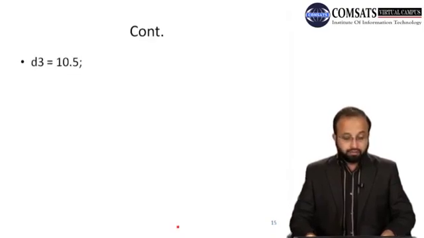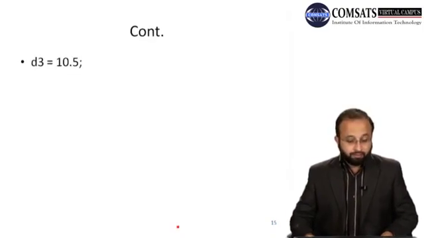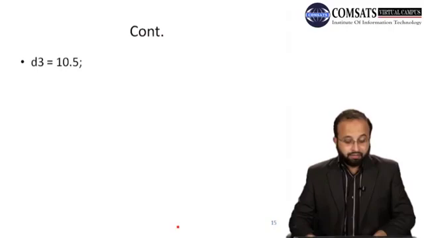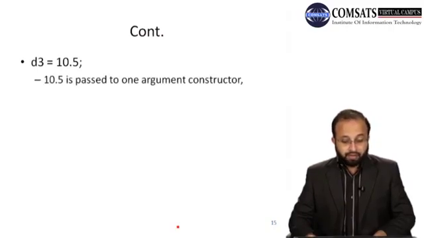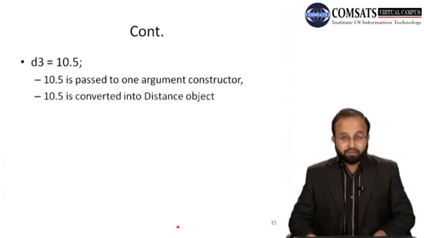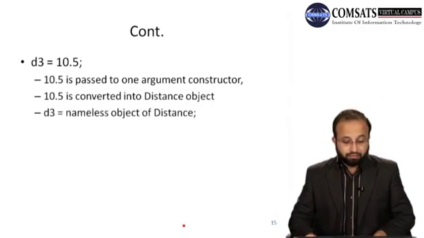So what we conclude from that slide is, if we have d3 is equal to 10.5, then 10.5 is passed to the one argument constructor, and 10.5 is then converted into a distance object. So a distance object will be created, and its feet and inches will be initialized with 10.5 feet. That means 10 feet and 0.5 multiplied by 12 inches. And then d3 is equal to a nameless object of distance class.